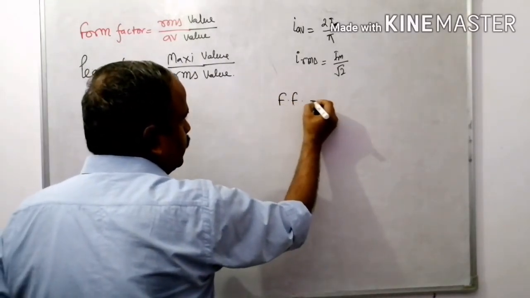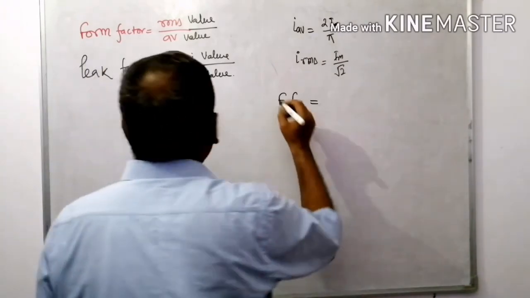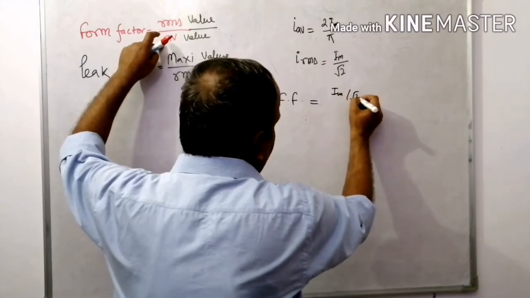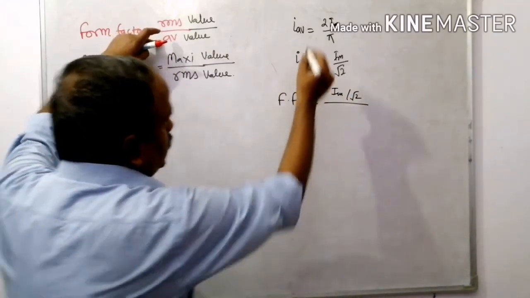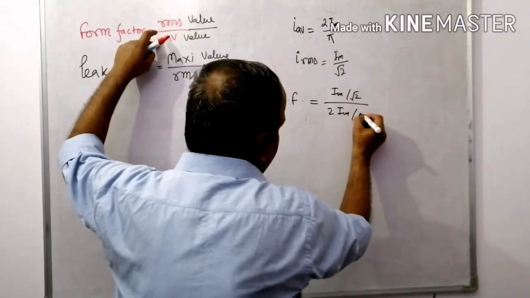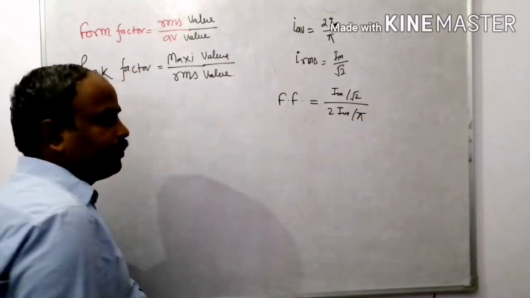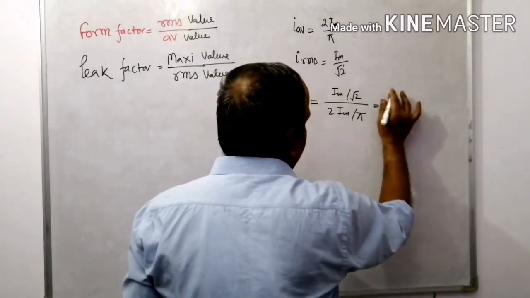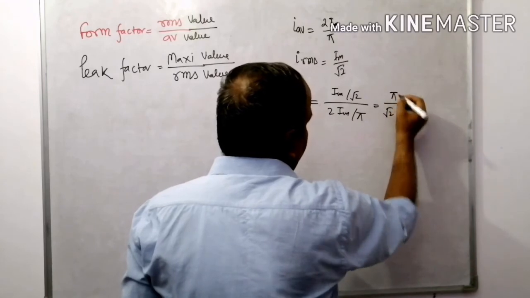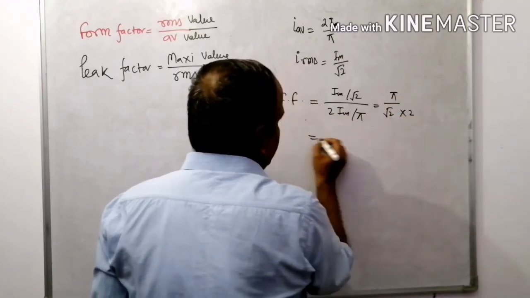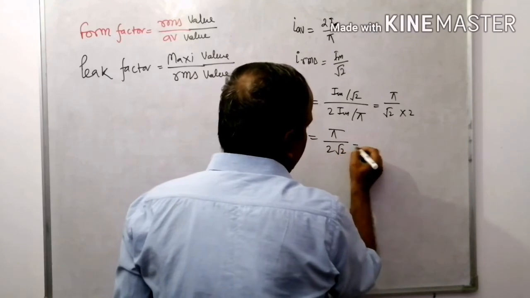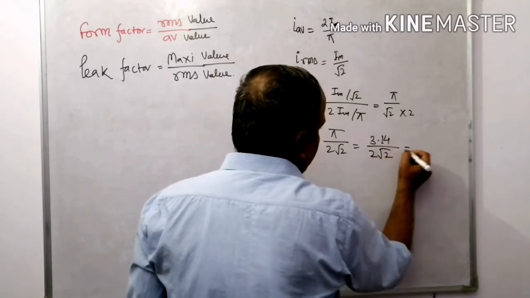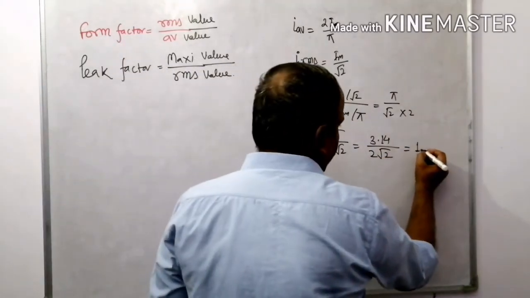Form factor for the sine wave is RMS divided by average. RMS, that is I maximum upon under root 2, divided by average, that is twice of the I maximum divided by pi. It becomes 1 upon under root 2 into pi into 2, that is pi divided by 2 under root 2, 3.14 divided by 2 under root 2, it is 1.11.